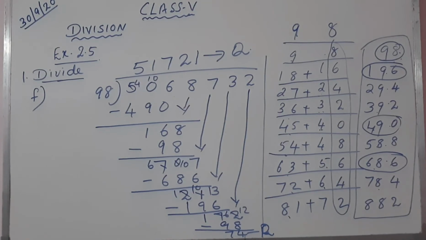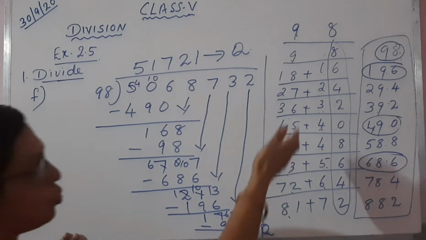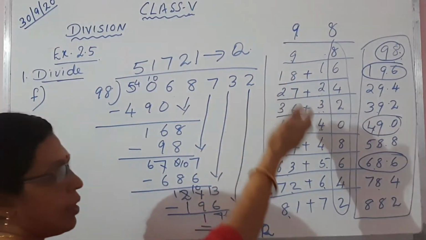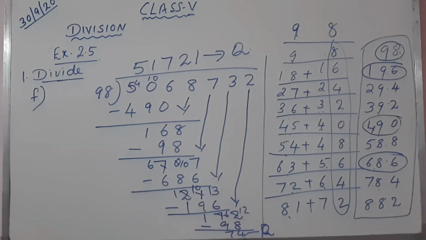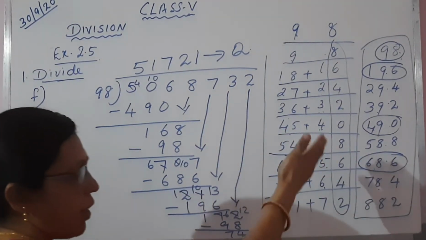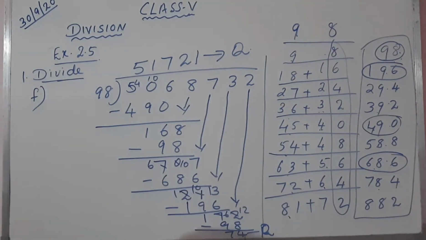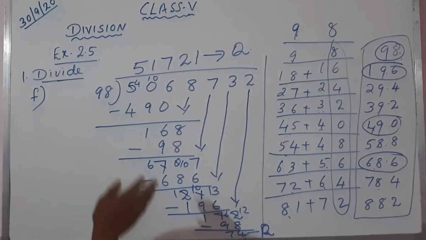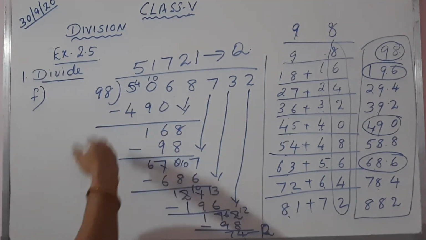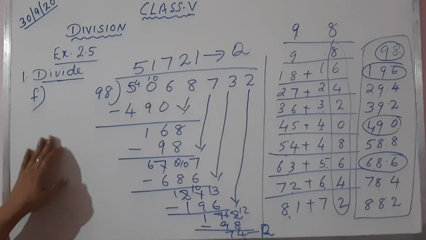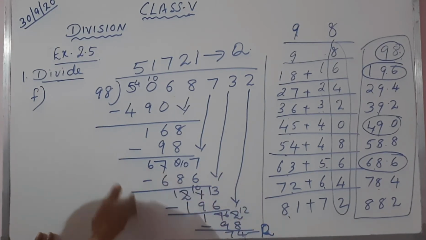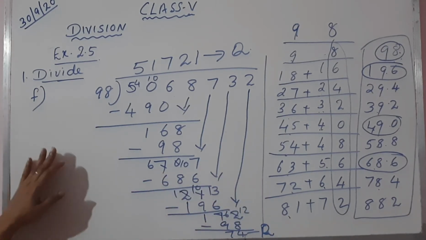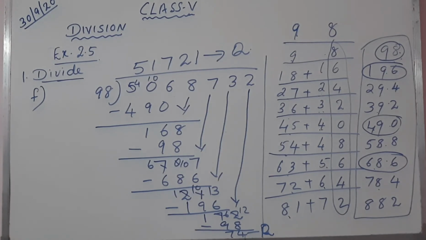I think you got the method. For any 2-digit number, you have to follow this method. You will get the table soon. Once you get the table, your division will be easy. You see here we are not doing any multiplication or anything. Directly we are doing it. You only have to be thorough with the 1 to 9 table. That's enough. Then for division by a 2-digit number, here it is a 7-digit number by a 2-digit number, it is very easy for you to do, and you will not make mistakes also. Follow this method, practice this method.